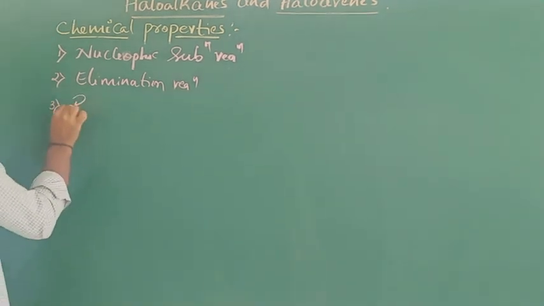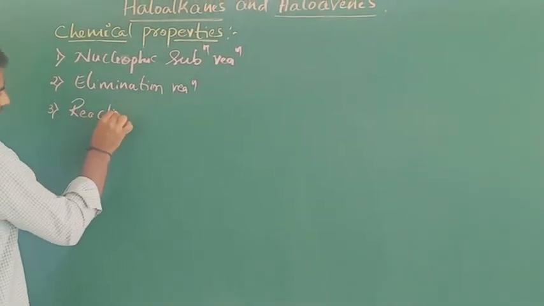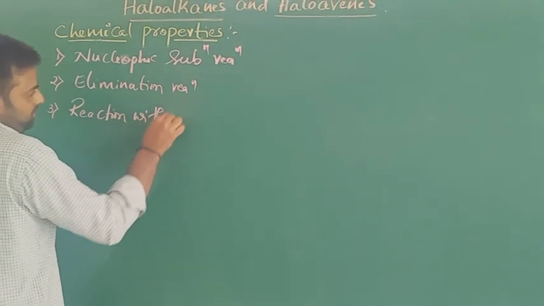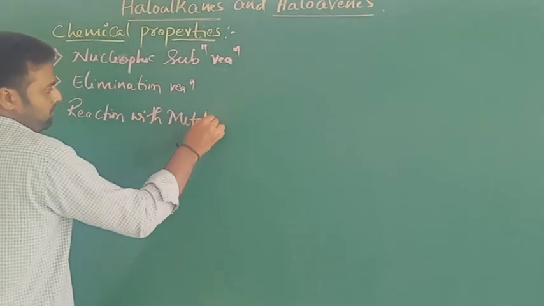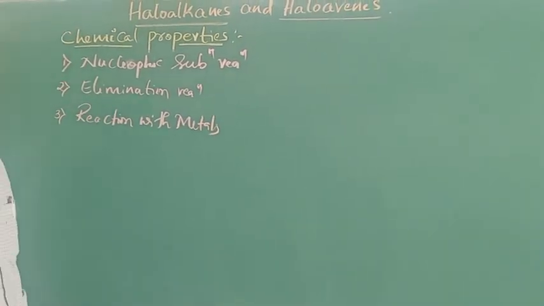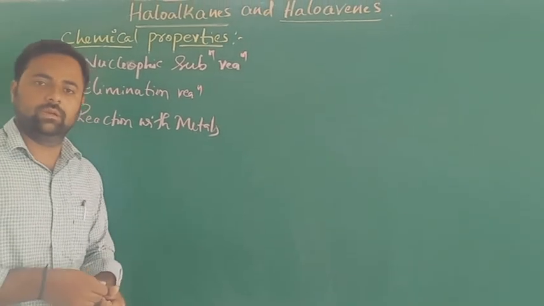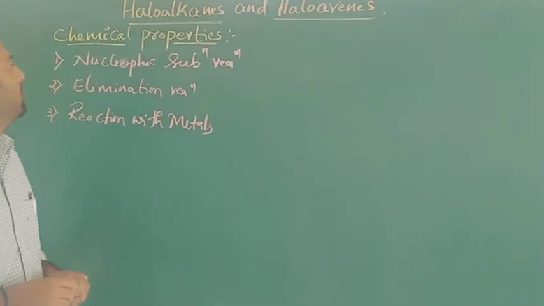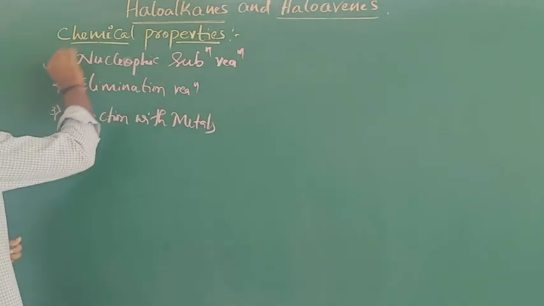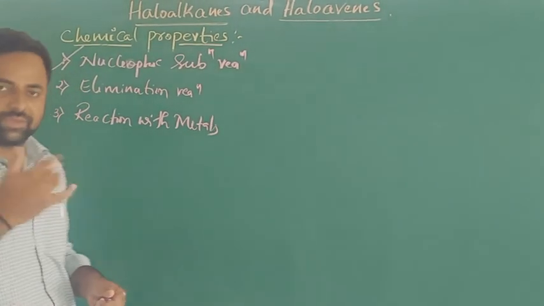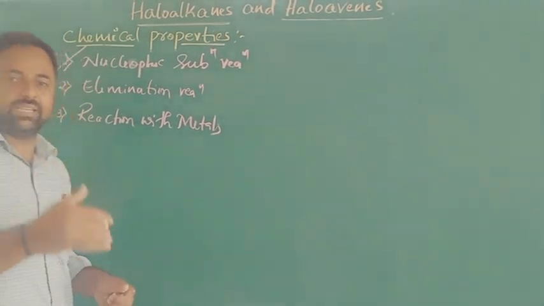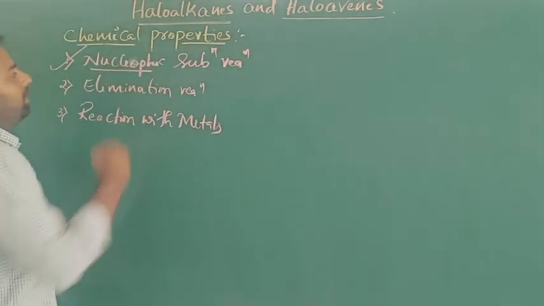Third one is reaction with metals. So these are the types of chemical reactions involved with alkyl halides. Let us start with the first one, that is nucleophilic substitution reaction. First, let us understand what is nucleophile.